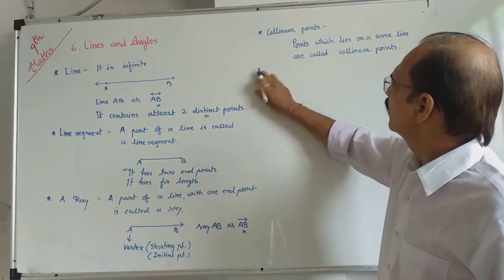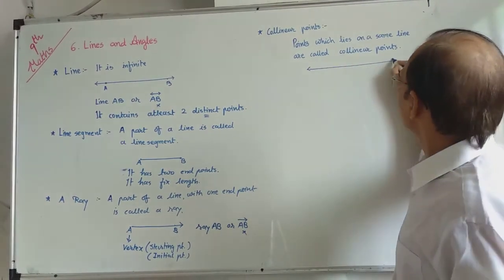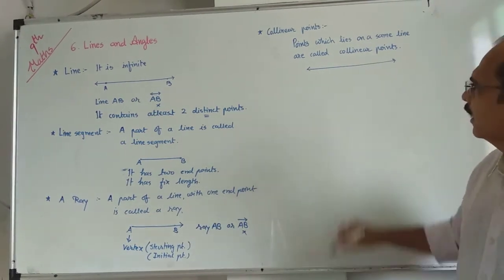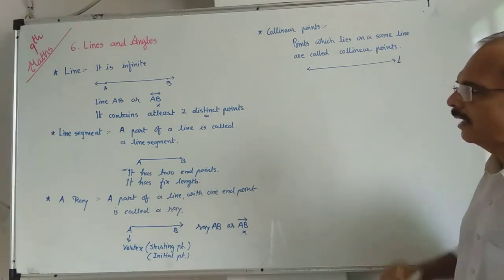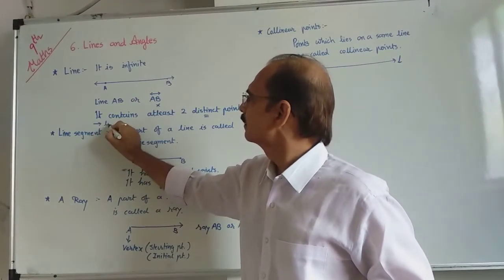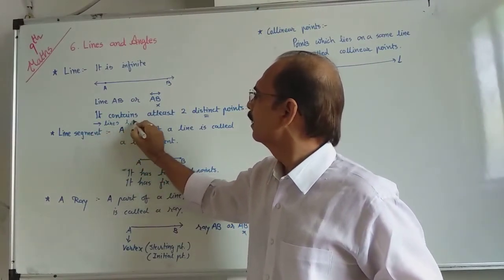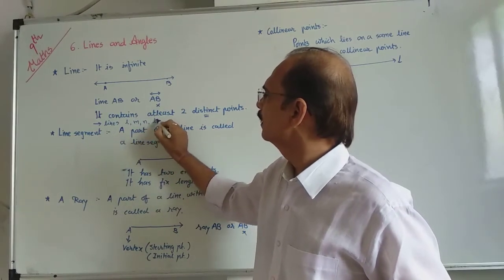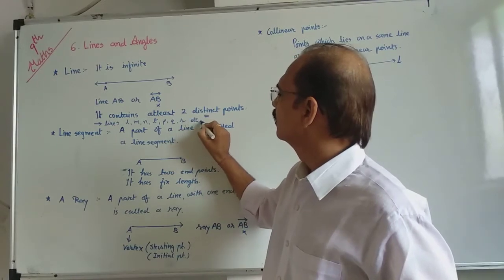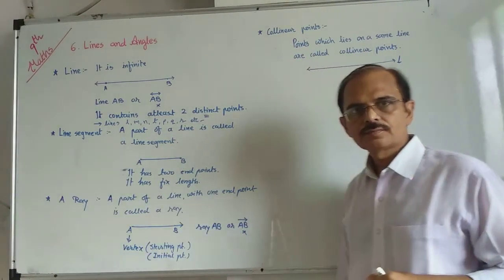As for example, a line is given. You can give the name of the line by small letters like l, m, n. Here also you can write lines l, m, n, p, q, r, etc. with small letters.